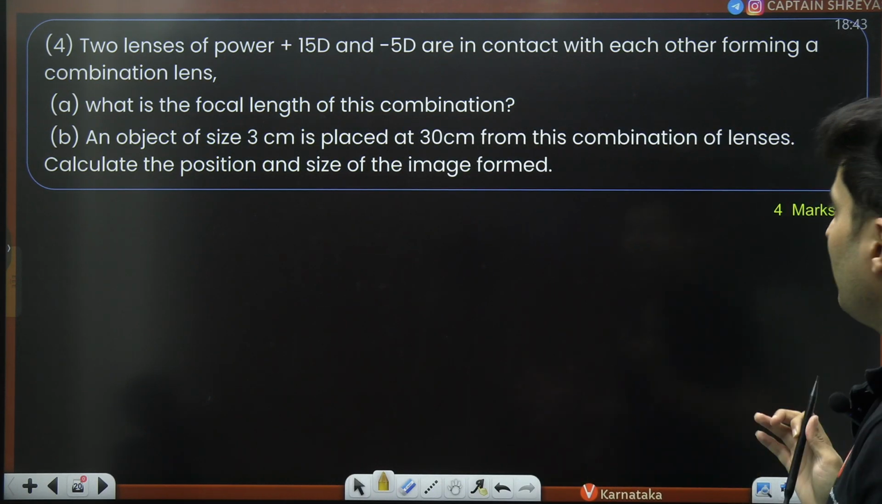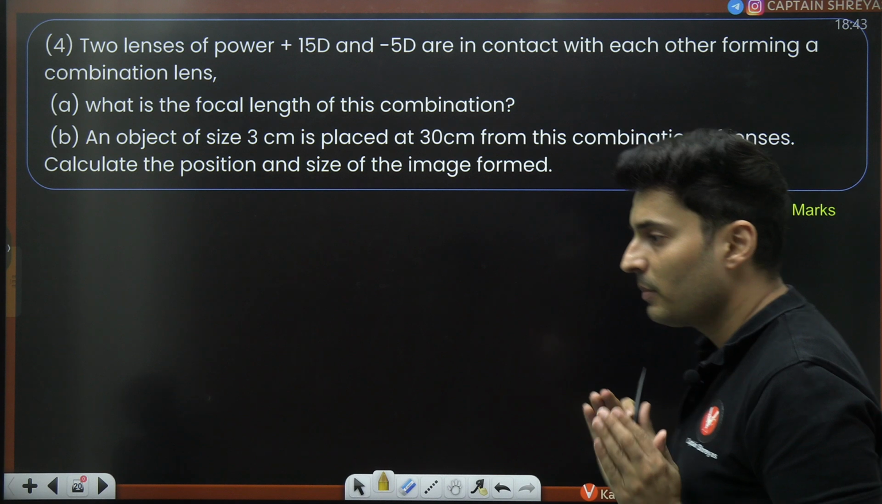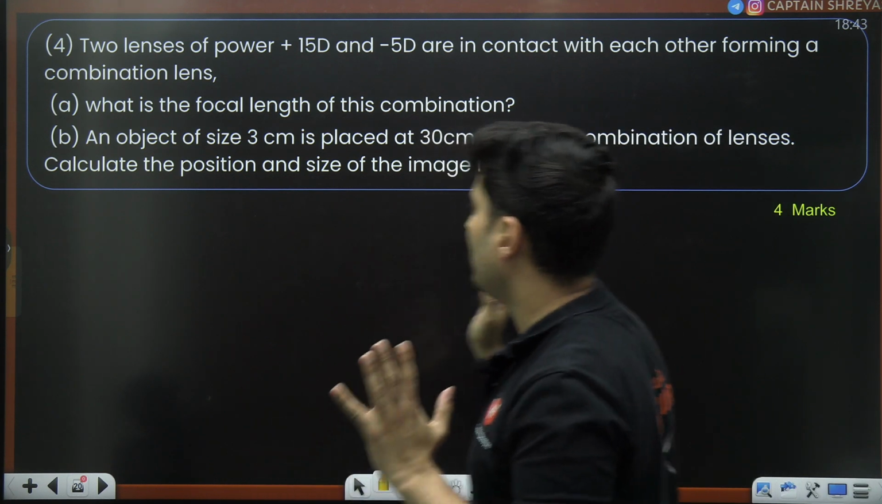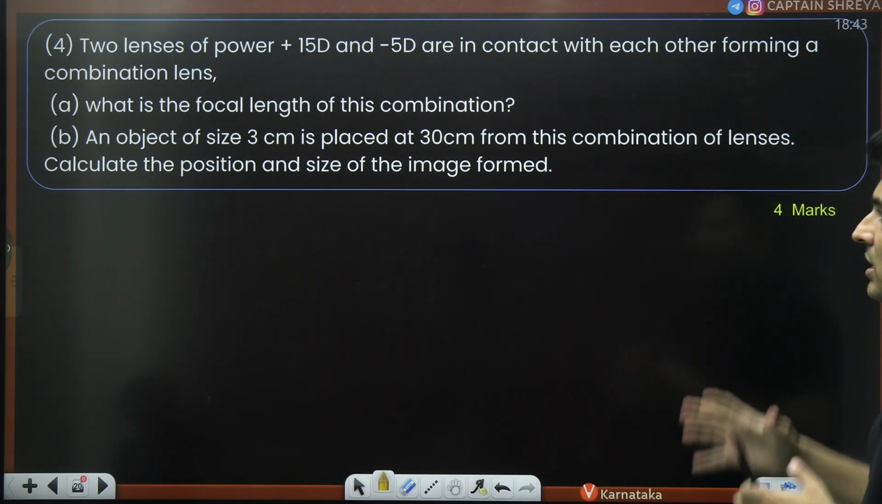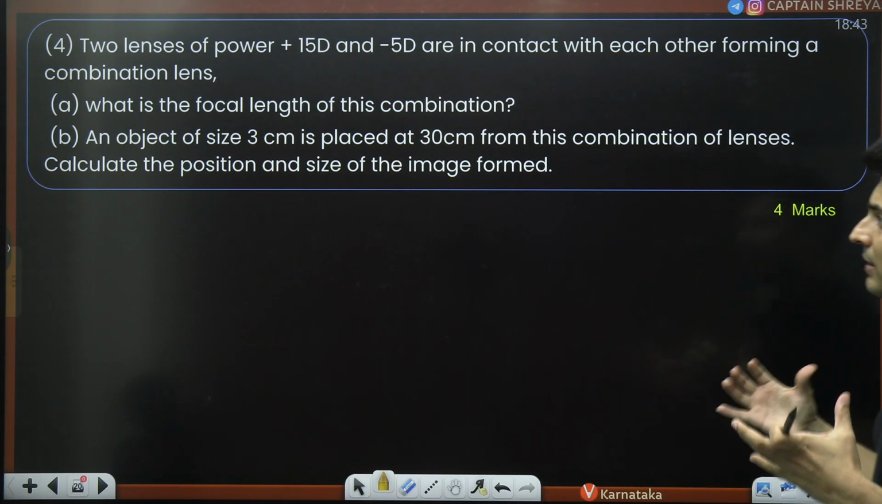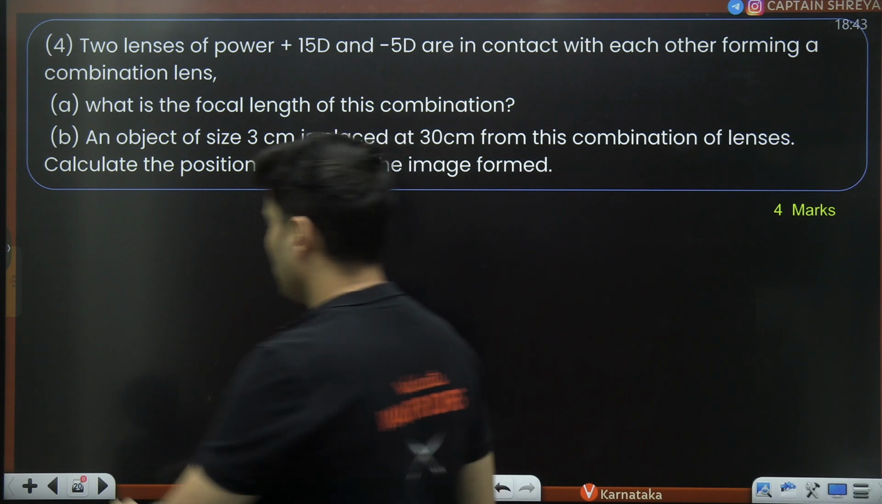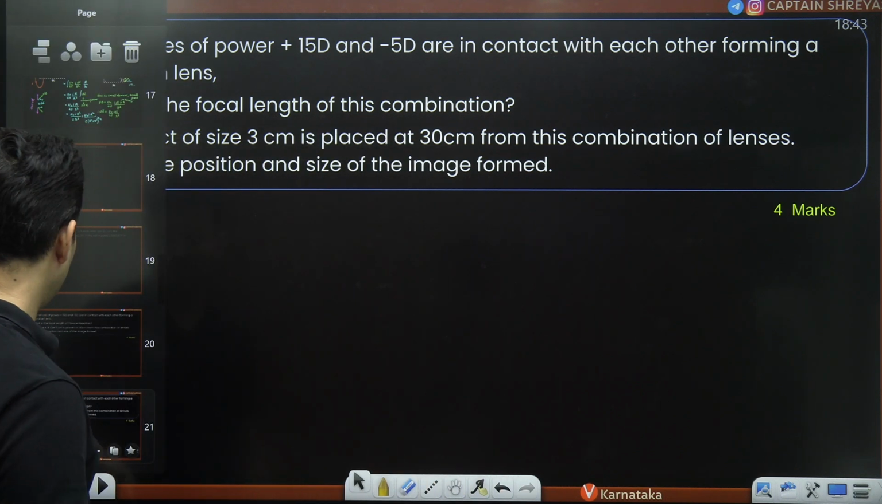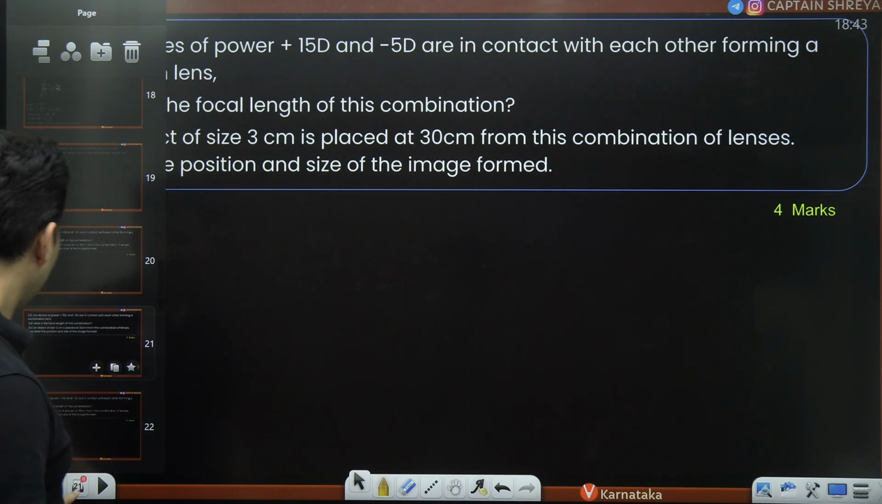Two lenses of some power are in contact with each other, forming a combination. What is the focal length of this combination? An object is given, then find the position, the size of the image and all of that. Okay, let's try to do this. Let's create a duplicate and all that.